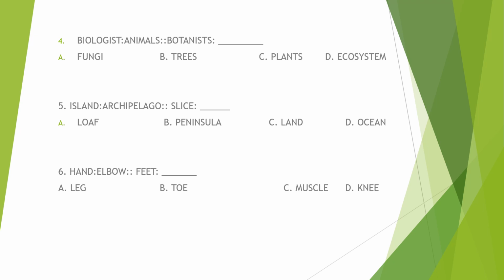So slice is to loaf, letter A. Number 6, hand is to elbow, as feet is to. Feet is to knee, letter D.